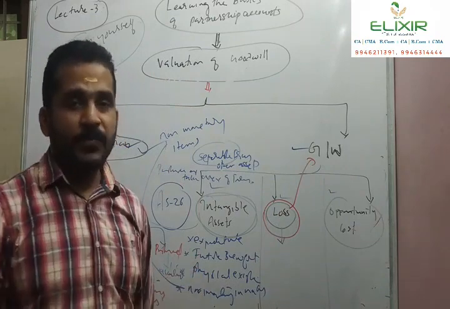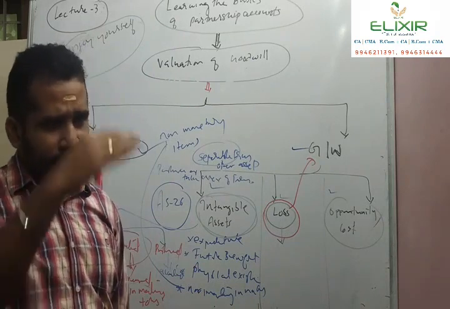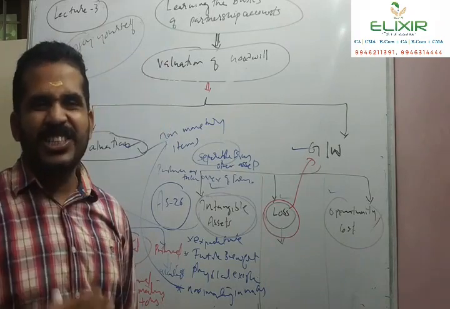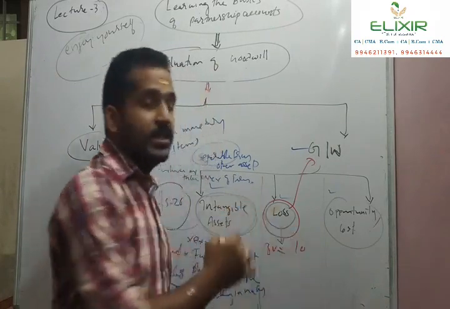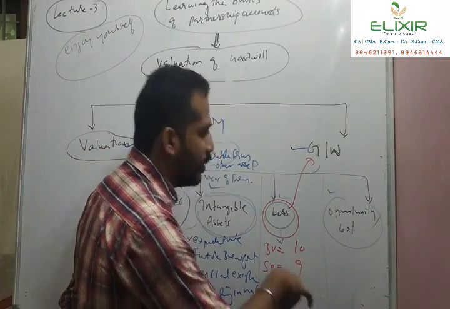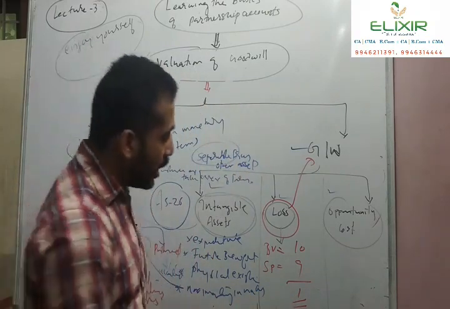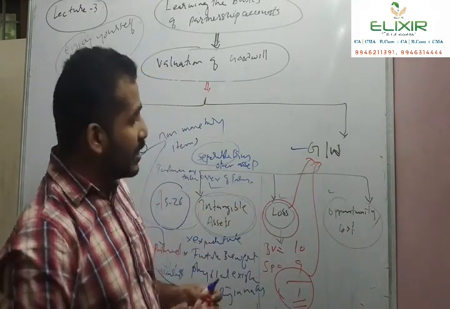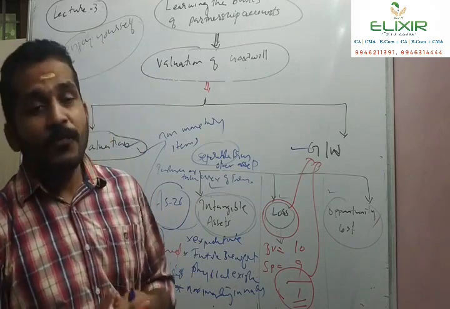For example, if I sell the net assets of my organization, and the book value of the asset, meaning the value established in the balance sheet, is rupees 10. This is the cost of the asset, and I sell these assets for rupees 9. The selling price is rupees 9. Then I had a loss of rupees 1. This loss can be treated or accounted as goodwill. So this is another form of the concept of goodwill. Goodwill can take the form of loss also.